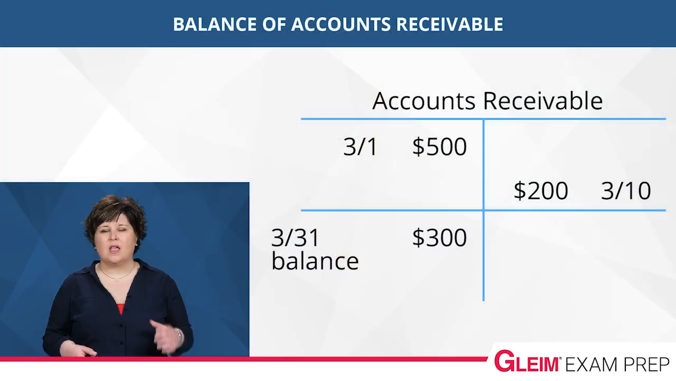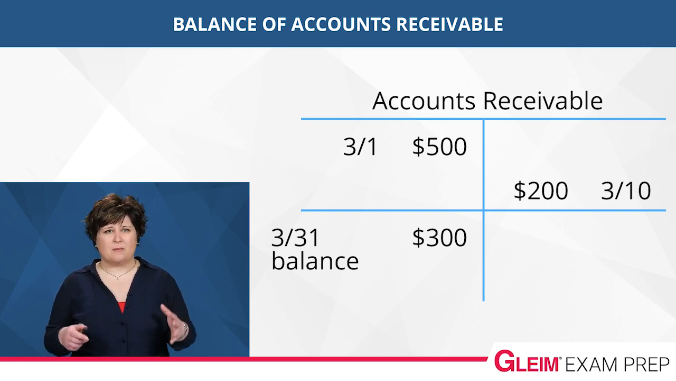Let's review the accounting cycle. In the accounting cycle, we record transactions in the journal. Then we post to the T account. Here's our T account for accounts receivable for the month of March. On March 1st, we post the debit entry of $500. Remember, that's when we provided the services to the customer on account. Then on March 10th, we post the credit entry of $200. That is the $200 the customer paid on March 10th.